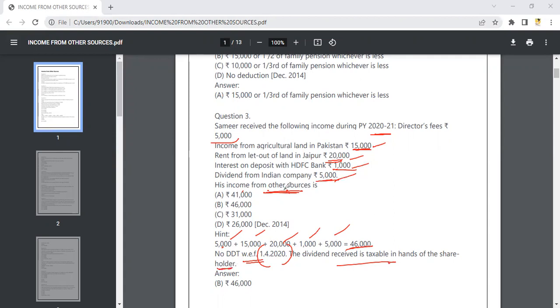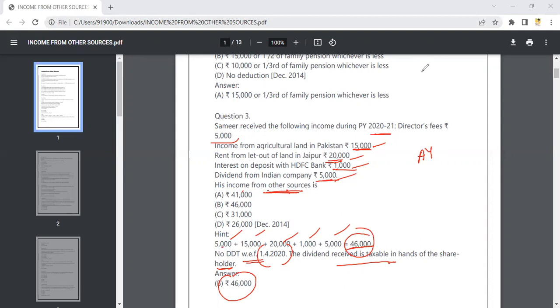So dividend is the only amount that will be taxable in the hands of the shareholder. Apart from that, all the amount will be taxable over here because it is income of the previous year, so this assessment year we will be paying the taxes on that. So the total amount is 46. Understood? Adding and writing, that's all.